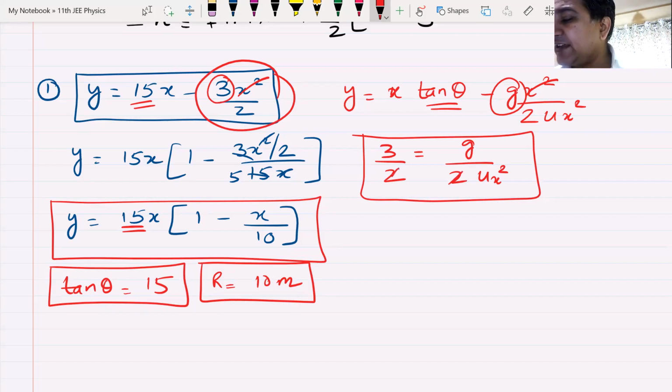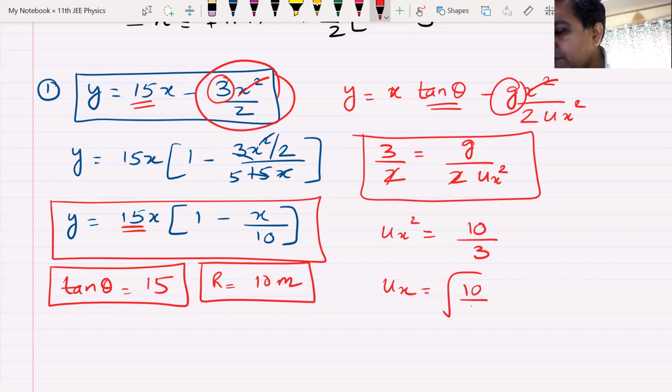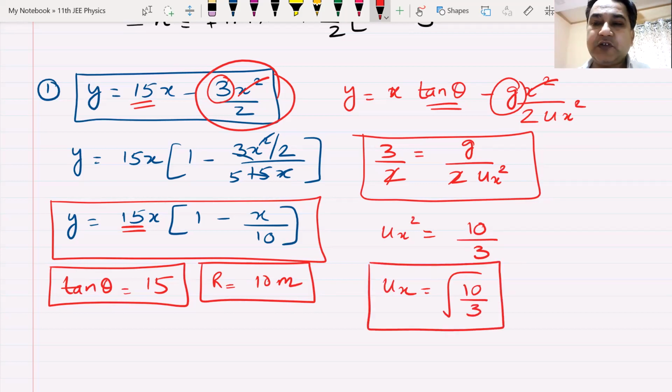The 2 and 2 stand cancelled. So my ux squared becomes g divided by 3. G is 10, so 10 divided by 3. So my ux becomes root over 10 by 3. Am I clear? That is the value of ux. Can I have some raised hands? Yes, sir, you are clear. That is what we were supposed to get.